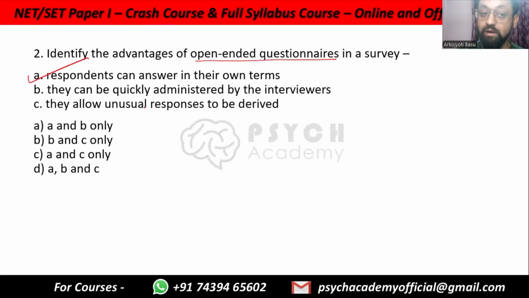That is for closed-ended. They allow unusual responses to be derived. This is also perfectly true. That is the point of having open-ended questions, so that people can answer the way they wish to. So it is A and C only, option C.